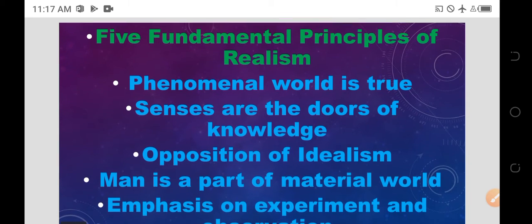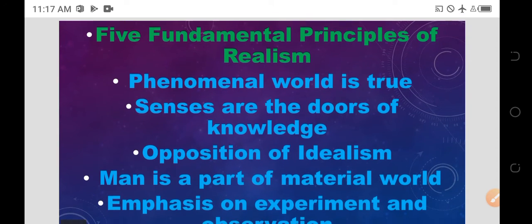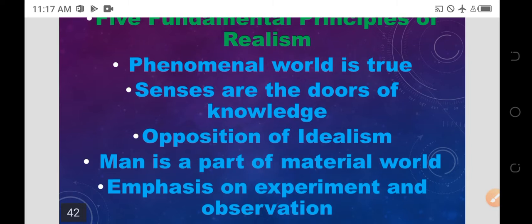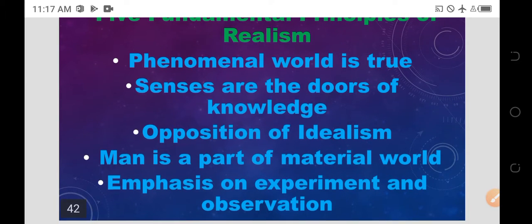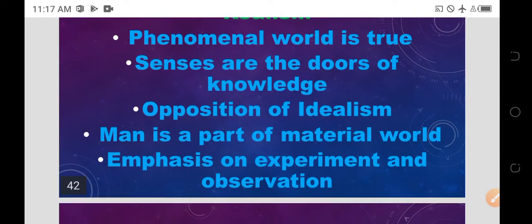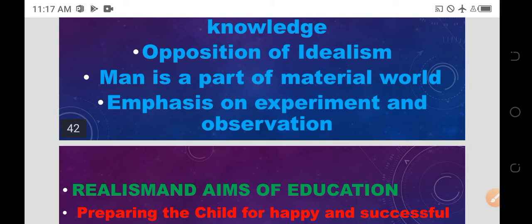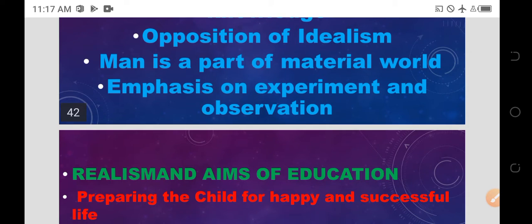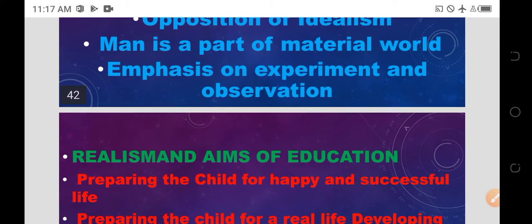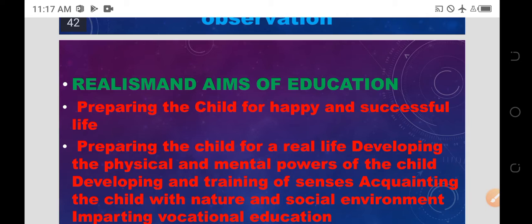So these are the five pillars of realism.